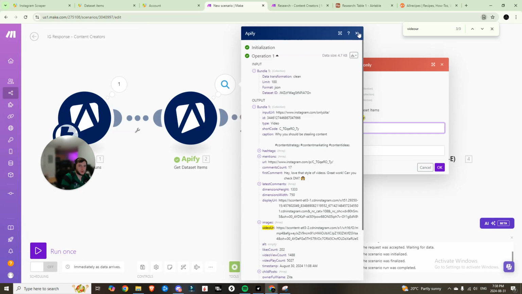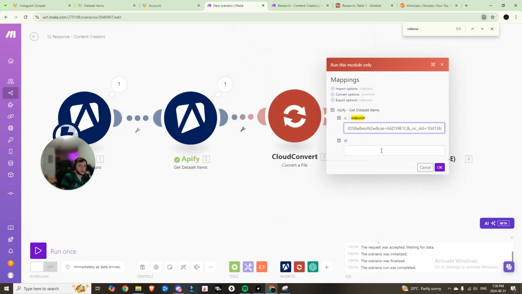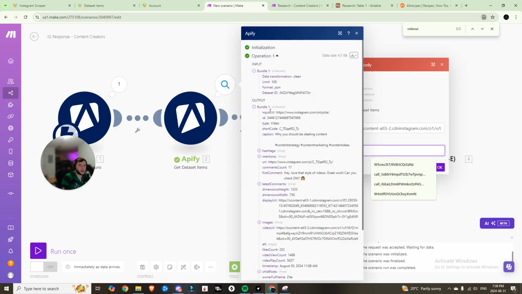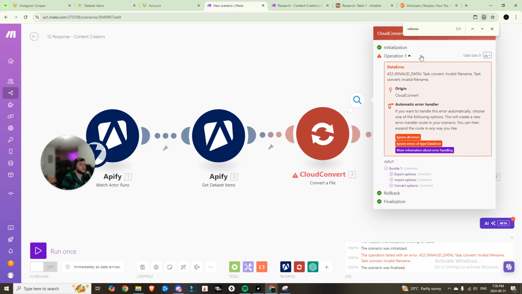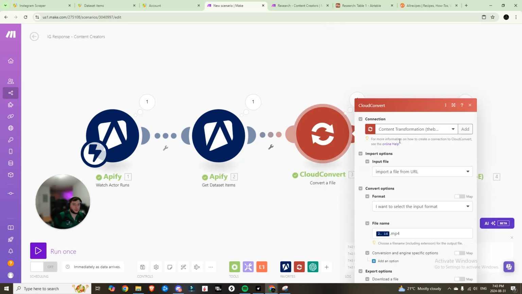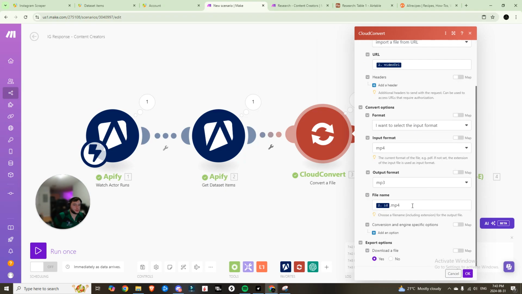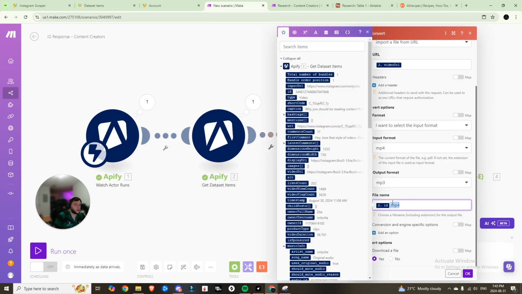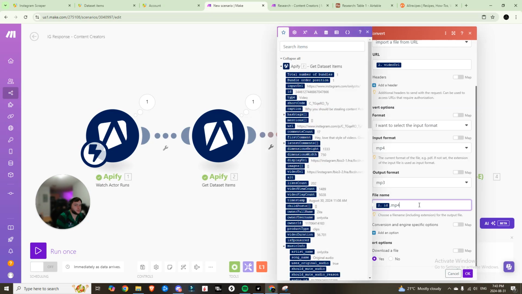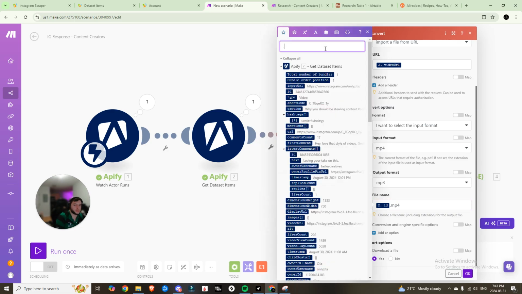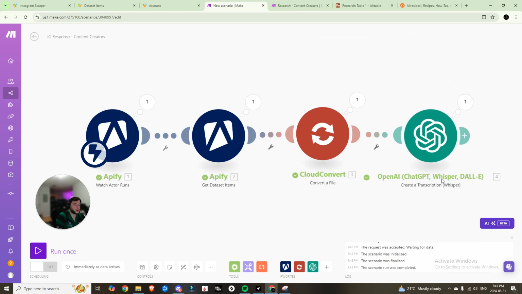We'll come into our video URL, paste that in, and then we'll need the ID, and the ID from that should be right here in the bundle output. Paste that in, and we hit OK. We have an invalid file name. So the error that I encountered was simply because the file name didn't have .mp4 at the end. So we need to choose a file name, including the extension for the output file. And since there was nothing with MP4 in it, as you can see there, we had to specify .mp4 in order to get this to trigger properly.